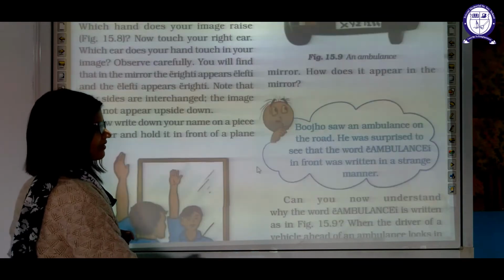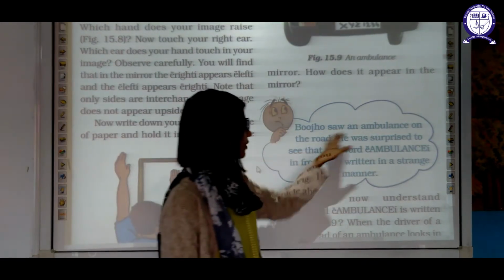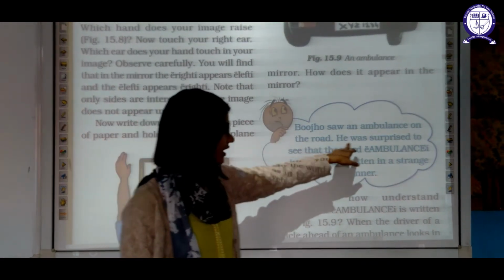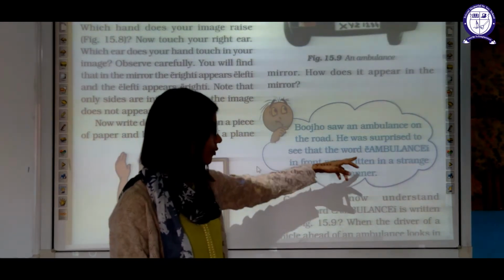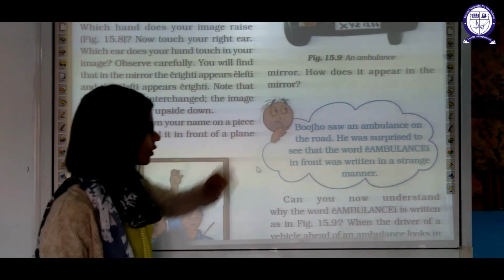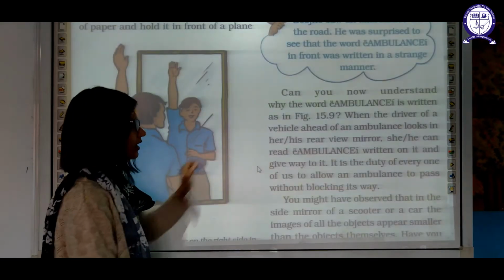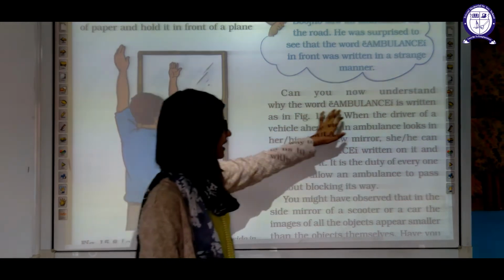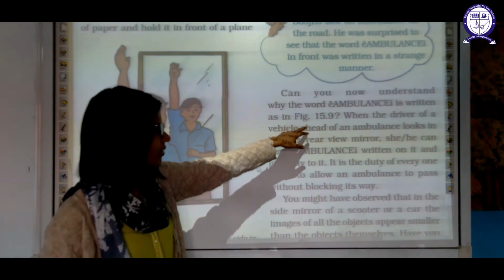So one interesting fact is there. Bujo saw an ambulance on the road. He was surprised to see the word ambulance written in front in a strange manner. Okay, can you now understand why the word ambulance is written like this in figure 15.9?